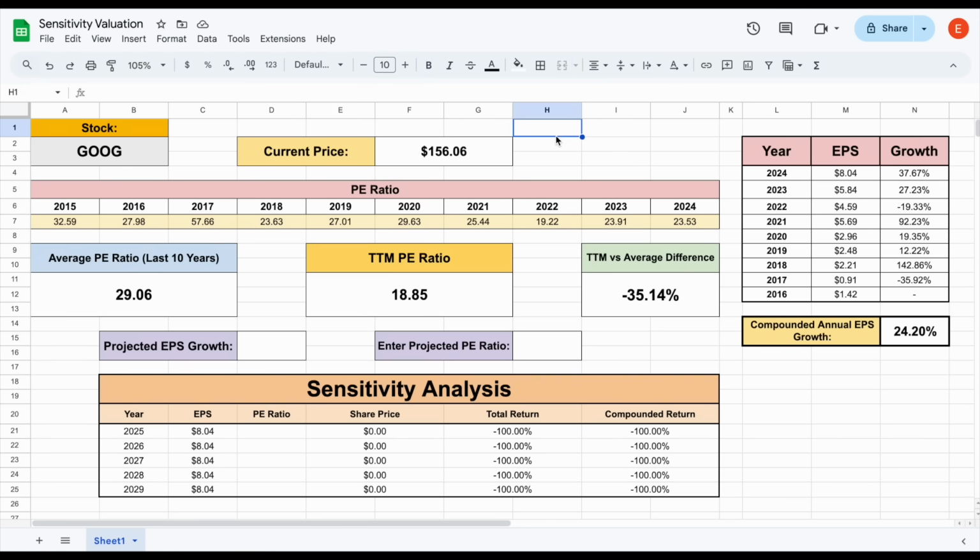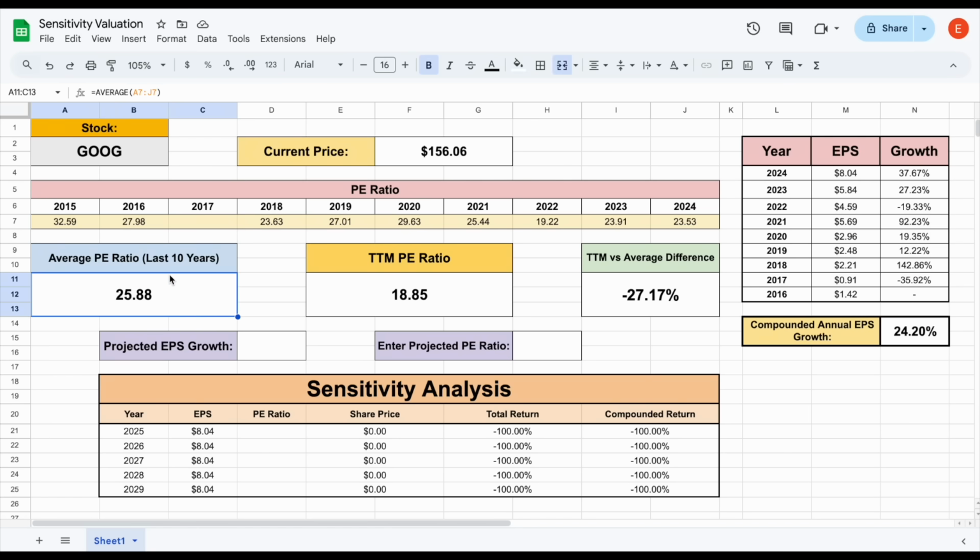Now, if we come back to Google, again, over the trailing 12 months, their PE ratio is 18.85. But here's what's interesting. If we look at the average PE ratio over the last 10 years for Google, it's about 29.06. Now, if we look at this over the past decade, we can see there's a huge outlier. So you don't have to be a data analyst to know, let's remove the outlier. Once we do that, the average PE ratio drops down to a more realistic 25.88.